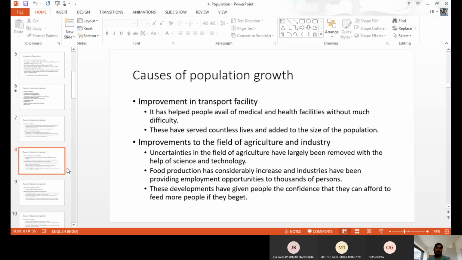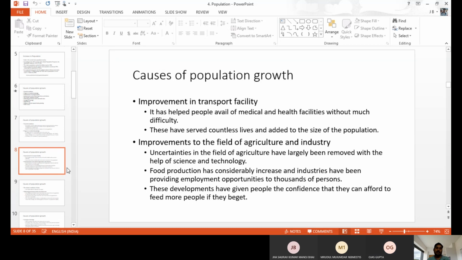Next one, improvement in transport facility. A few decades back, there was no transport. People used to walk from one place to another, and used some other types of vehicles, but very slow. But now we have a number of transport facilities. We can reach anywhere immediately. Within one day, we can reach any part of the world. That many options are there.